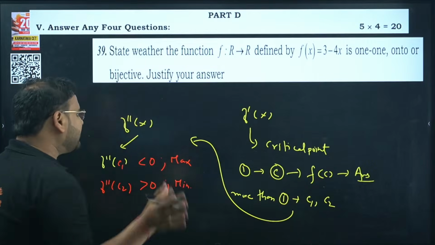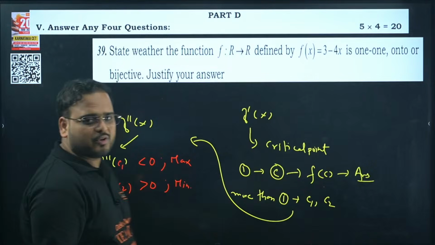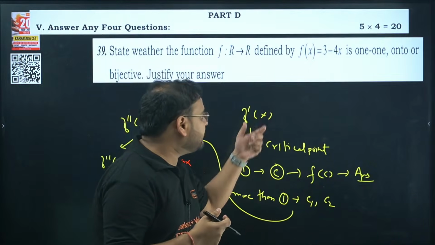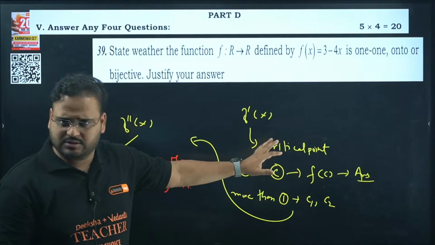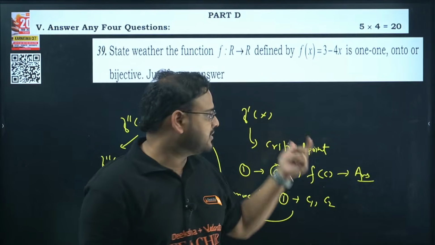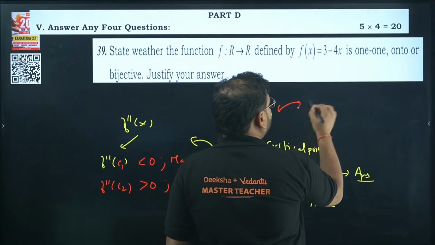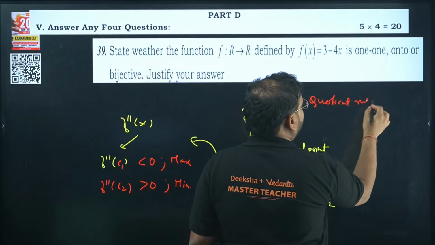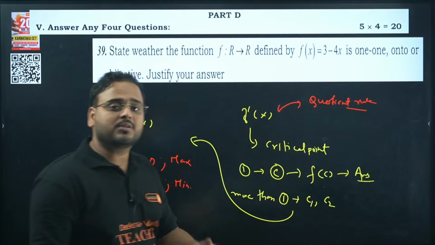Now you might think, sir, I know the concept but it's difficult to solve the question. Is it difficult to solve the derivative? I don't think so. The most difficult question that comes on maxima minima is based upon quotient rule.